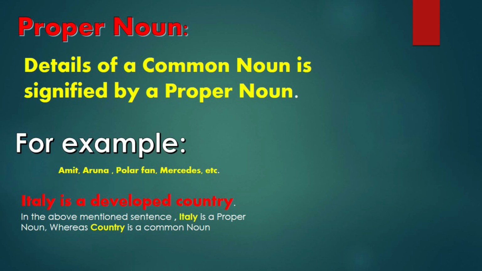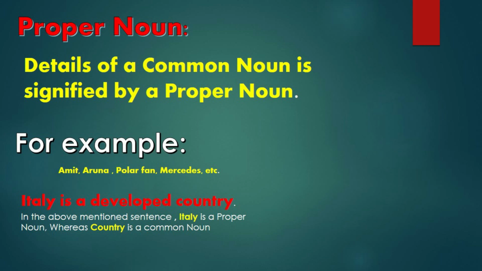For example, Amit, Aruna, Polar fan. Fan, but what kind of fan? It is a Polar fan. Mercedes, etc. Italy is a developed country. In the above sentence, Italy is a proper noun, whereas country is a common noun.